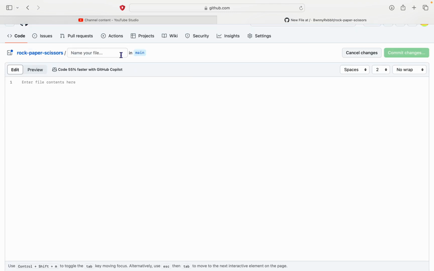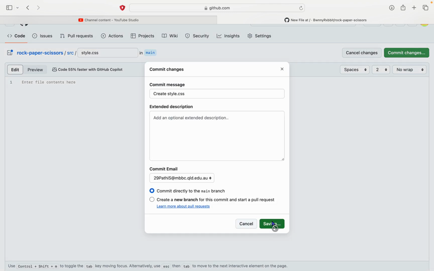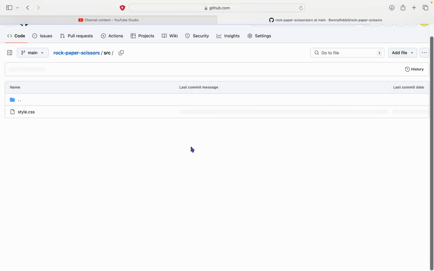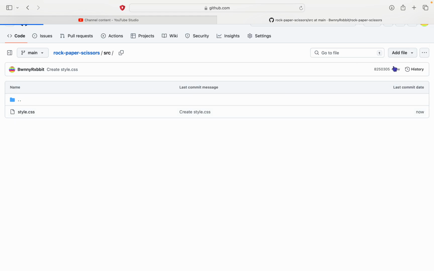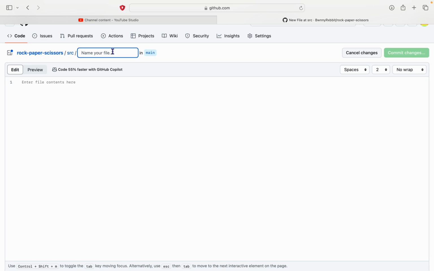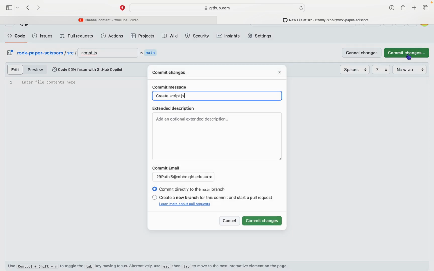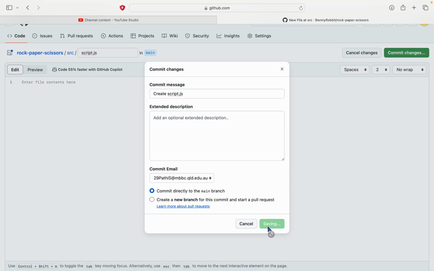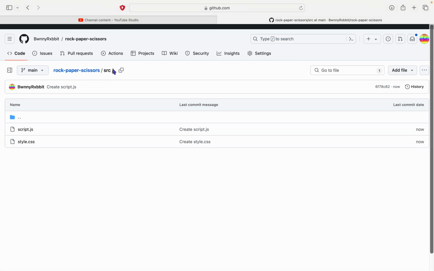Then we'll need to make a folder. So name it that and add a slash to make it a folder. And then in that we're gonna add a style.css. Commit it. And now in that folder, just make another file, script.js.